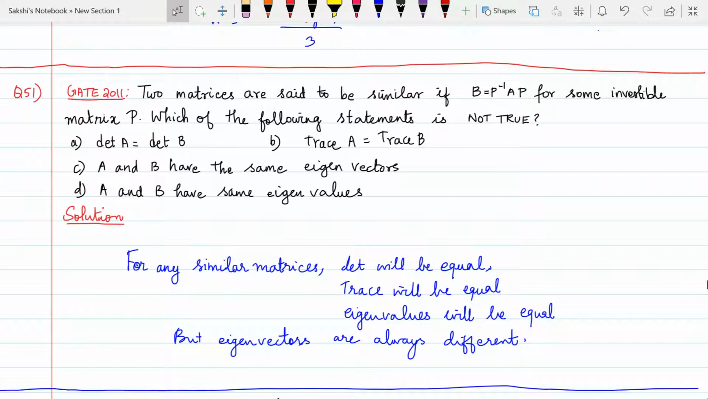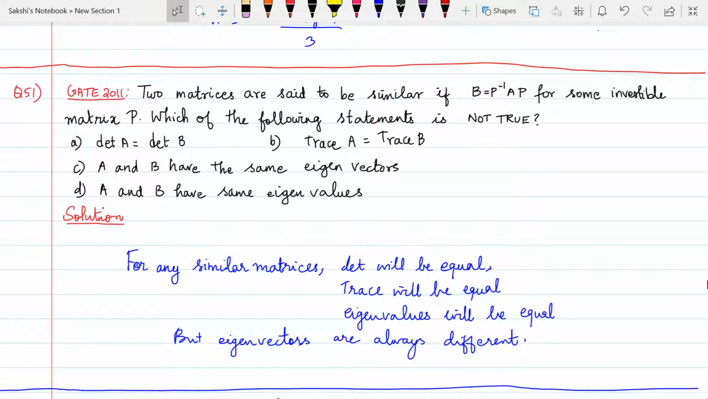The options are: determinant A is equal to determinant B, trace A is equal to trace B, A and B have the same eigenvectors, and A and B have the same eigenvalues. A similarity transformation gives you a matrix similar to the operator matrix. That is, if A is a matrix and I use another transformation matrix P to transform A into a similar matrix B, then the following properties will be valid.